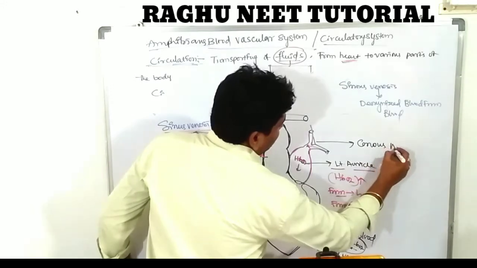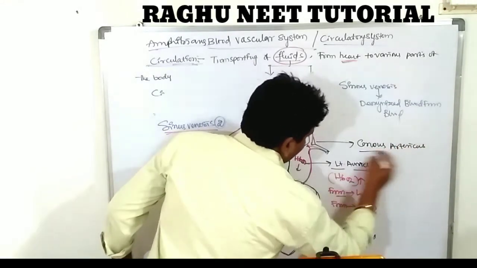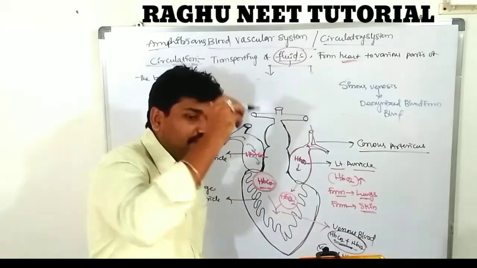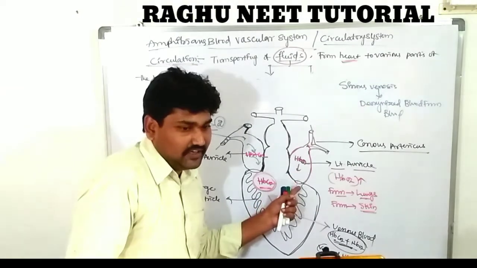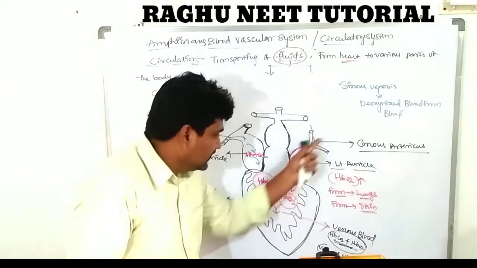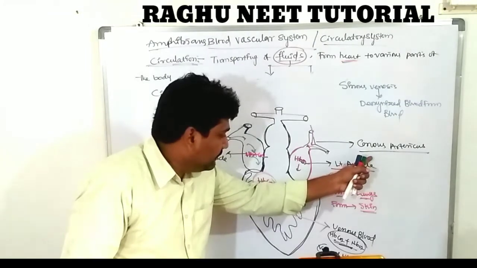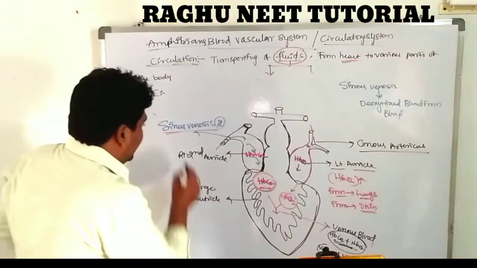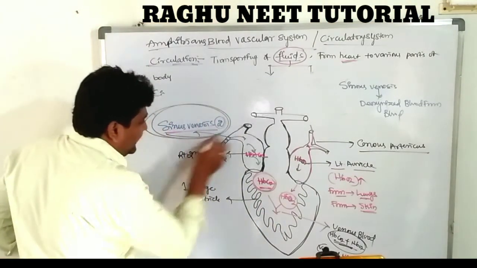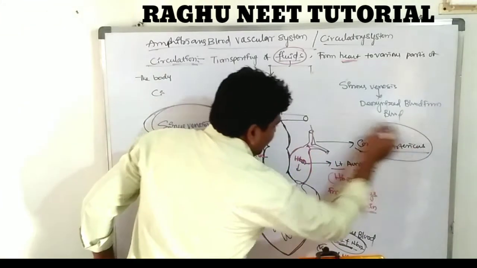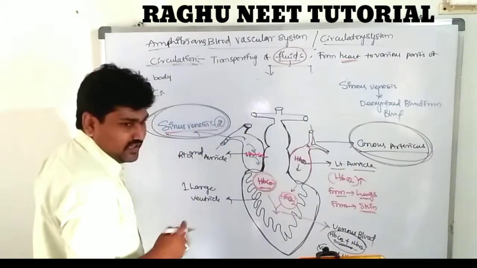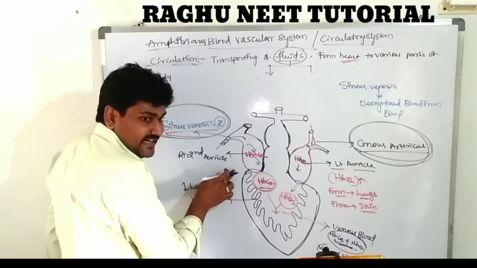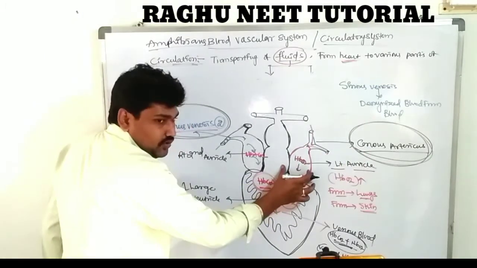The conus arteriosus carries oxygenated blood from the lungs to the left auricle. So the left auricle brings the blood from the lungs. The sinus venosus carries the deoxygenated blood from the various parts of the body. The other carries the oxygenated blood from the lungs. Clear? So these lead into which region? The right chamber. The other leads into the left chamber.